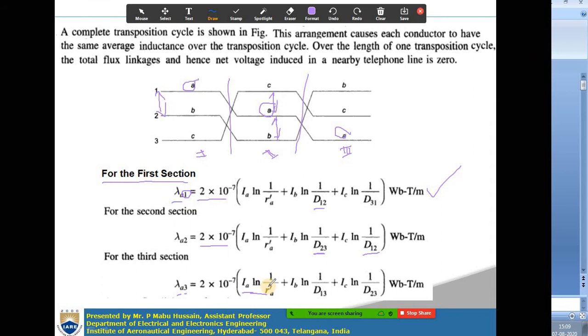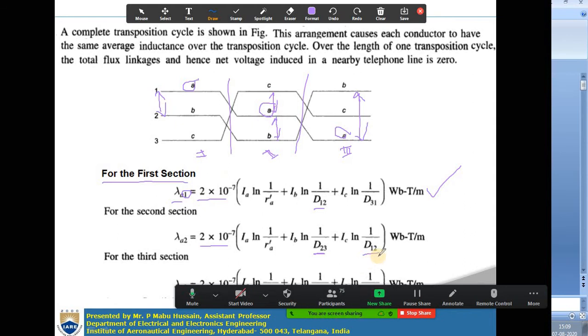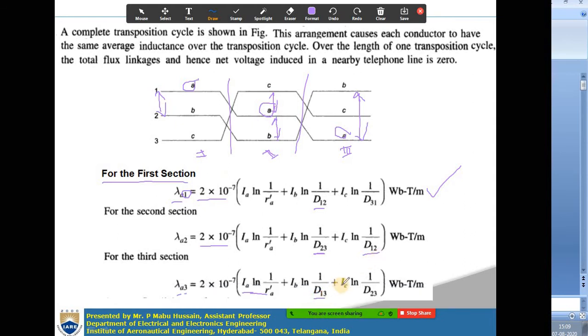This will be the same for conductor A, plus due to current flowing to the conductor B, which is I B ln 1 by, now here distance from A to B is again changing. So, this distance, A to B is 3 to 1. So, d31 or d13 you will get. Plus current flowing to the conductor C, which is I C ln 1 by distance from C to A is this distance, which is d23. So, these are the flux linkages expression for conductor A only in all the 3 sections.